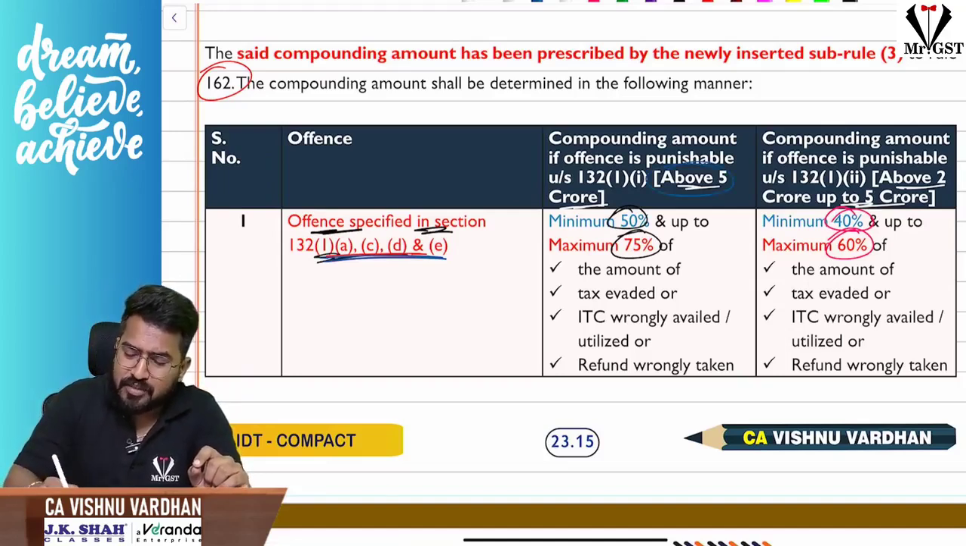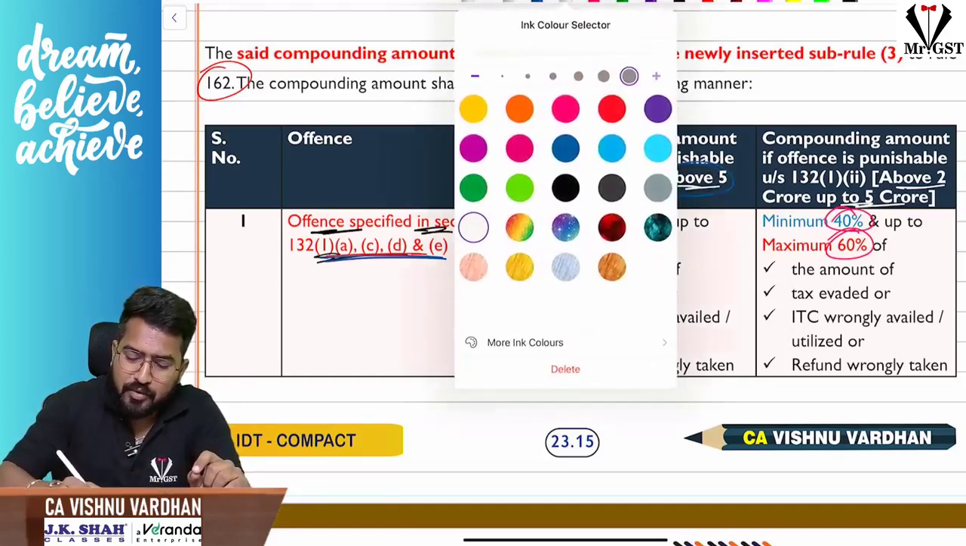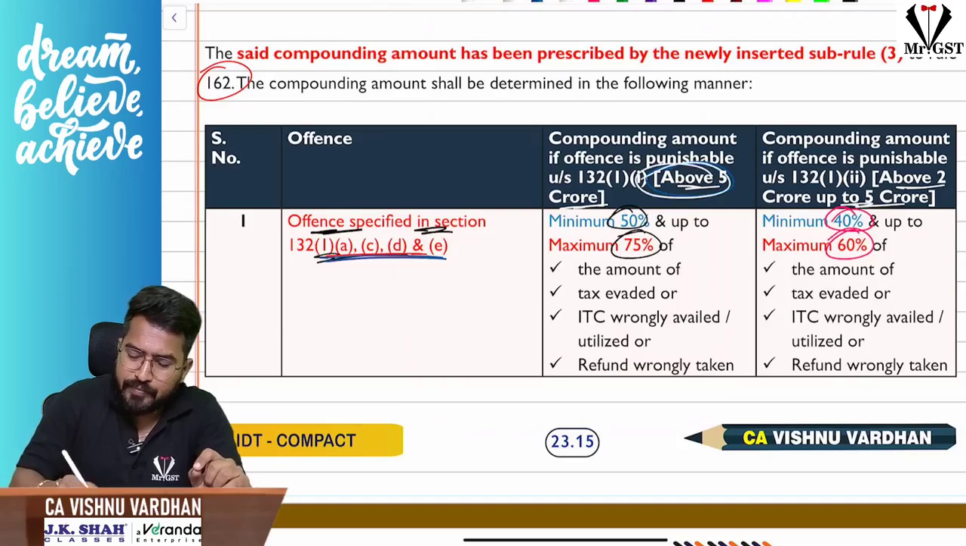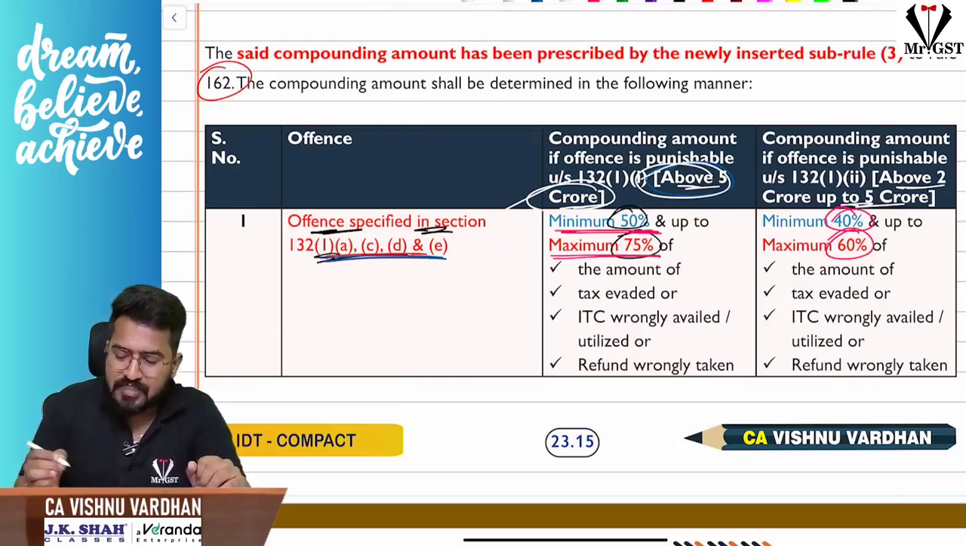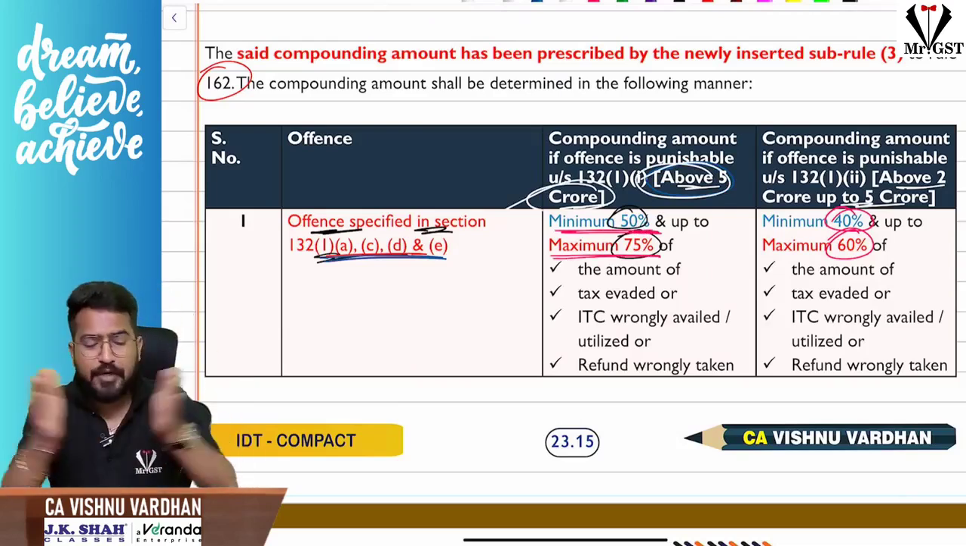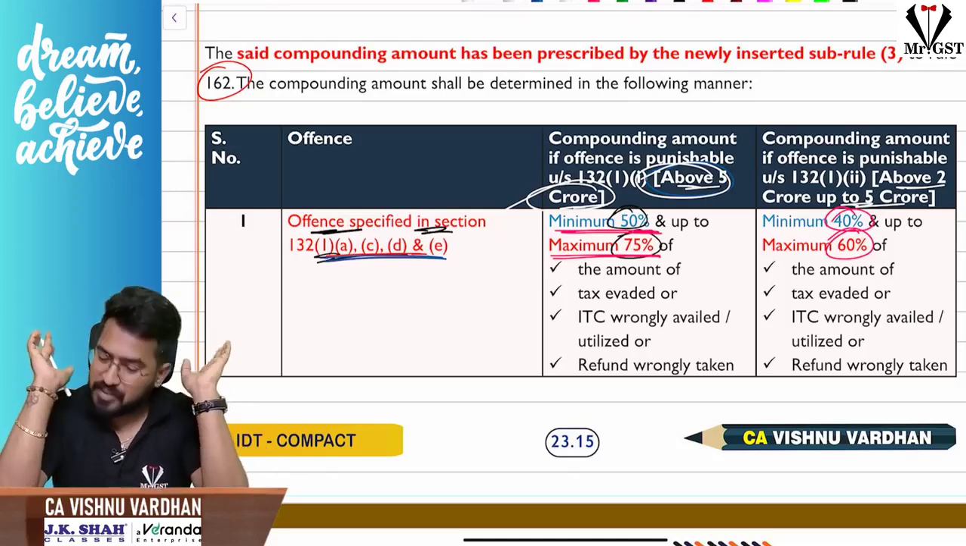Very important concept. If the amount is above 5 crores, how much is the compounding fees? Minimum 50% of the tax involved or maximum 75%. Between this 50 to 75, the proper officer can decide how much ever he wants. That is, the commissioner can decide the compounding fees.